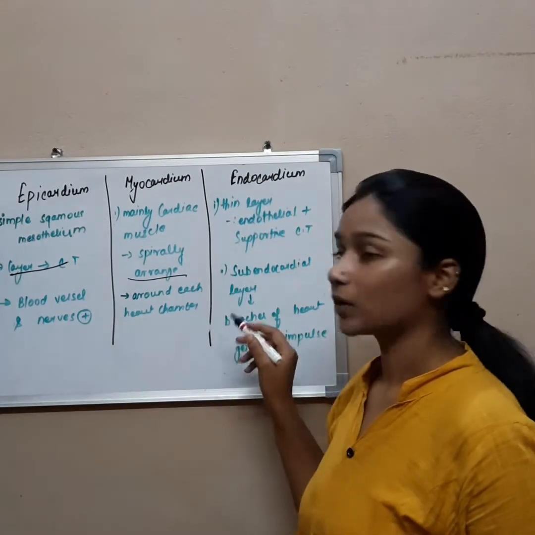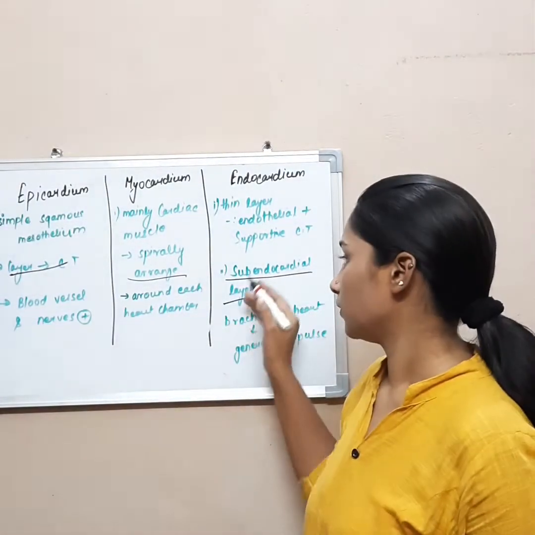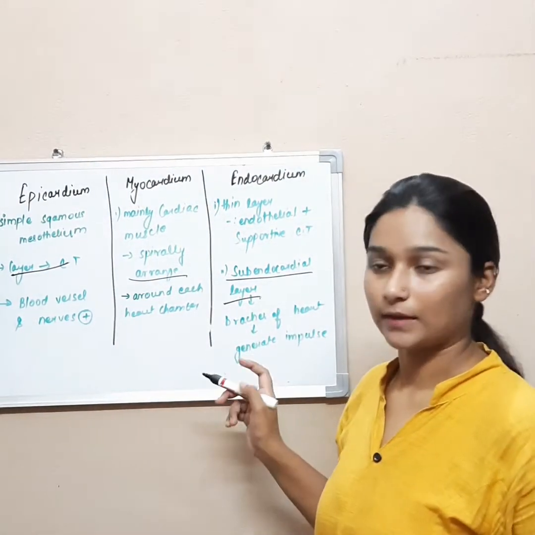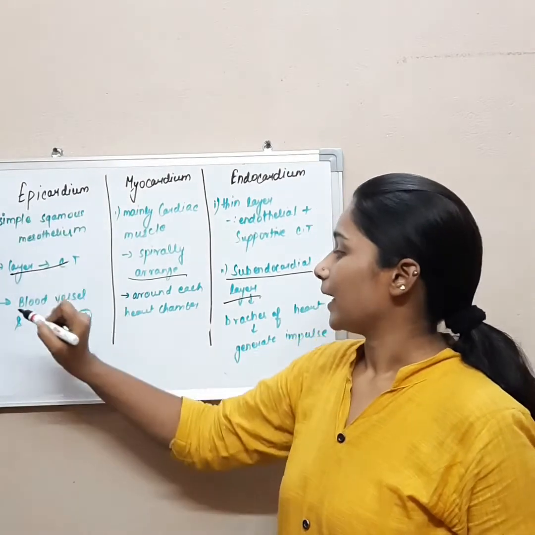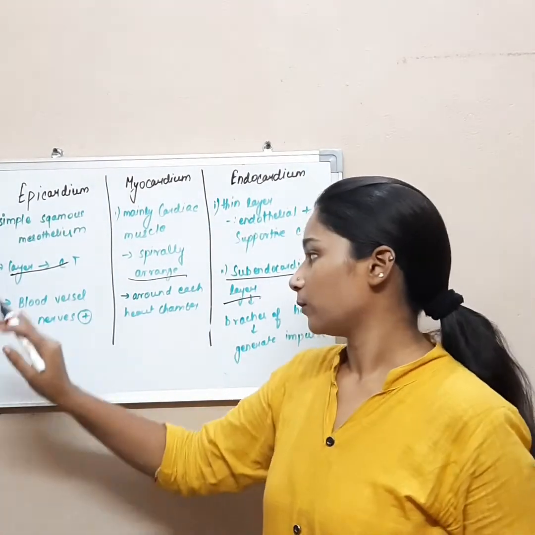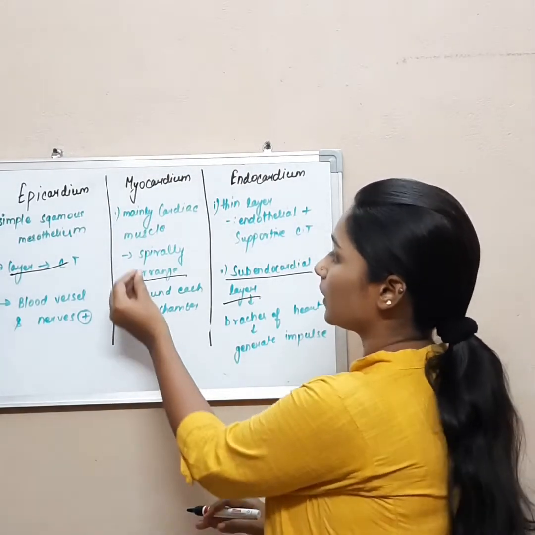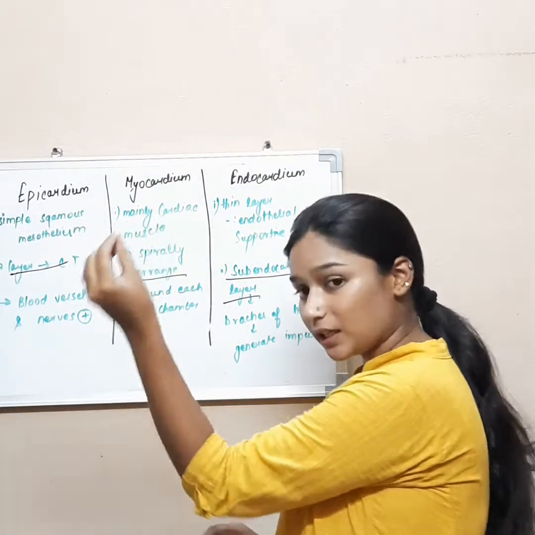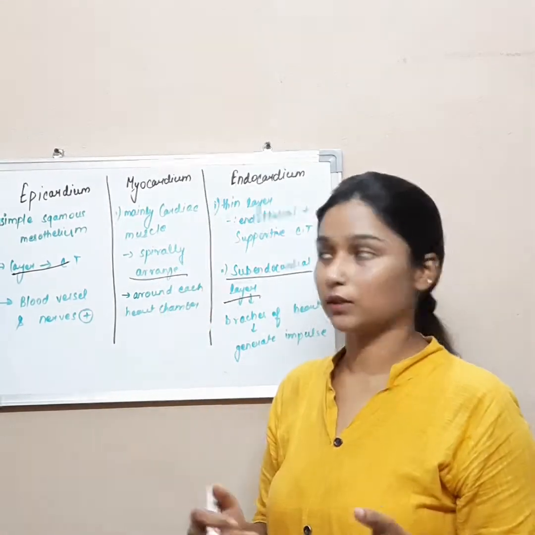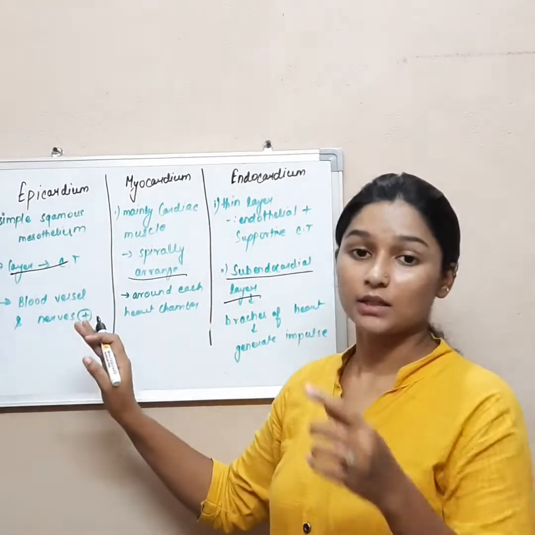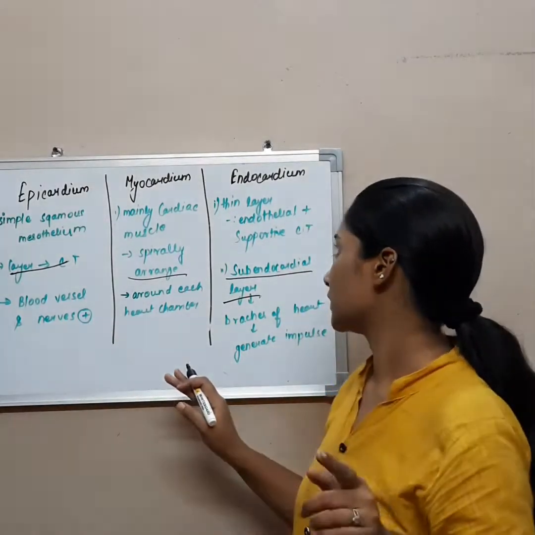and in endocardium there is a subendocardial layer. We will discuss later what the function of the subendocardial layer is. And in epicardium there is the presence of blood vessels and nerves. Myocardium surrounds each chamber of the heart. As you know very well, there are 4 chambers of the heart. So myocardium is around each of the 4 chambers of the heart.